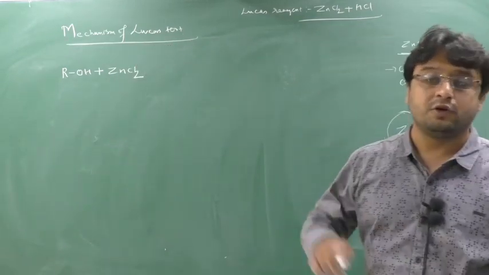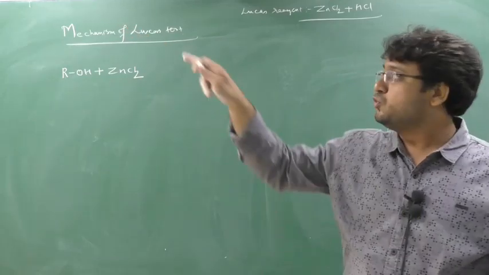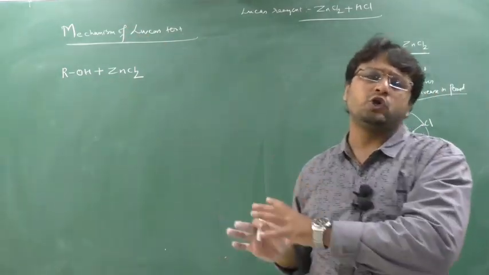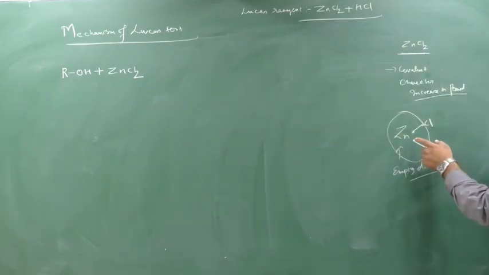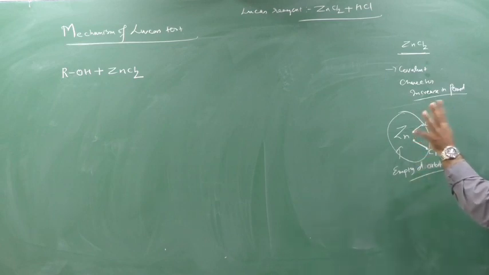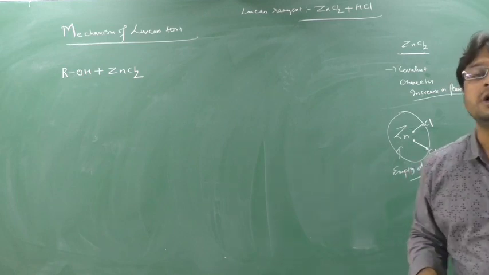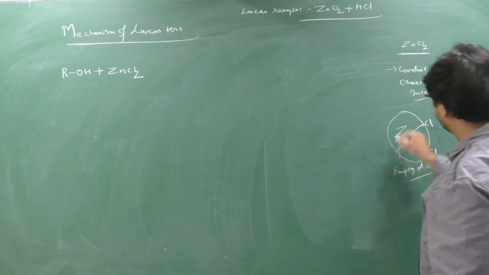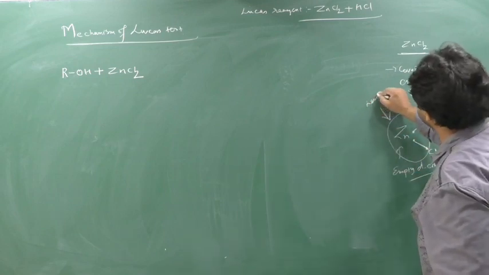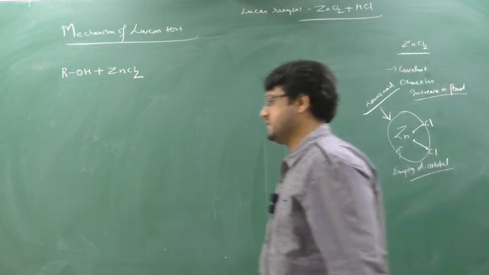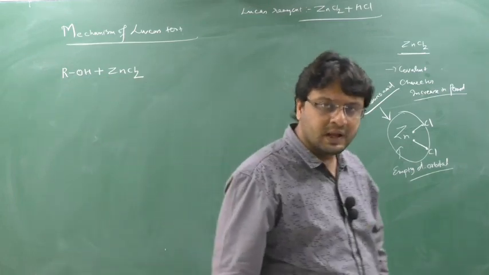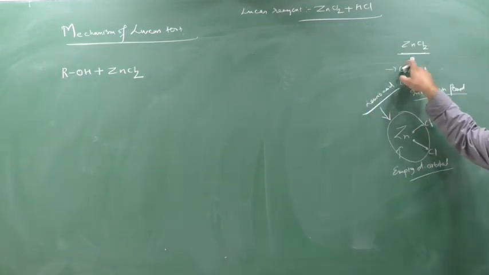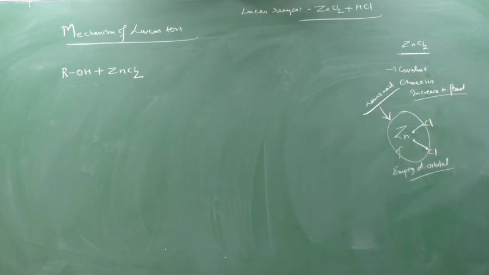AlCl3 is formed by Al with 3 Cl, so 2, 4, 6. Still 2 electrons are required, and it belongs to group 13, so you remember this is a Lewis acid. A similar case is this also. The Zn outermost orbit is not completely filled, so 1, 2, 3, 4, still 4 electron space is required, and there are also empty d orbitals. That means Zn is capable of taking electrons. So this ZnCl2 is nothing but a Lewis acid. I know you are wondering, sir, how is it possible? It is possible, because it is not completely ionic. Here electron transfer is not taking place because covalent character increases across the period.